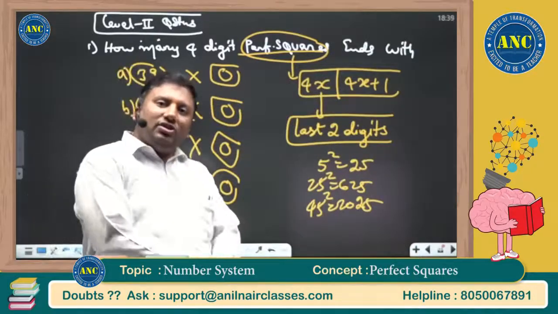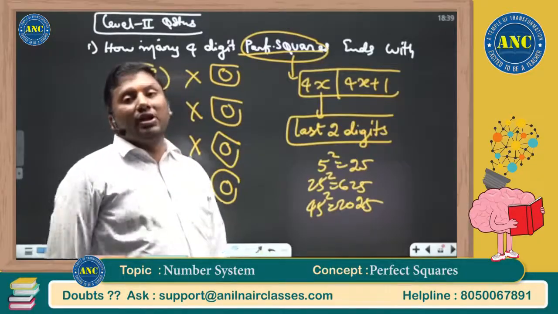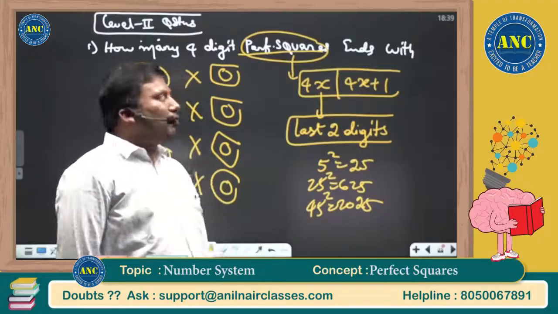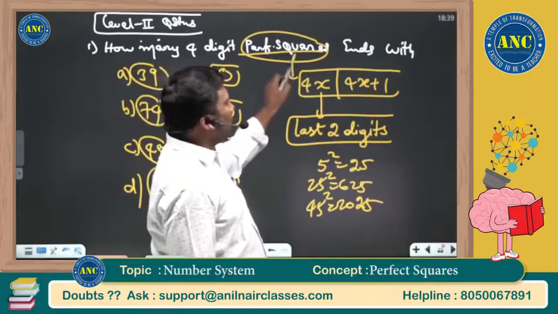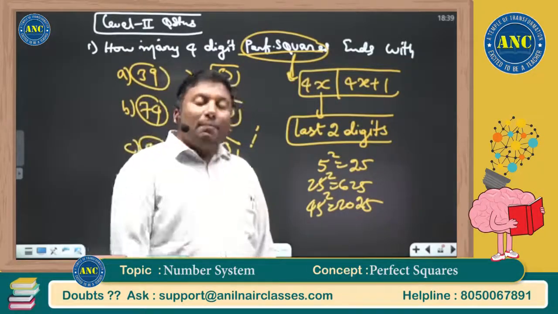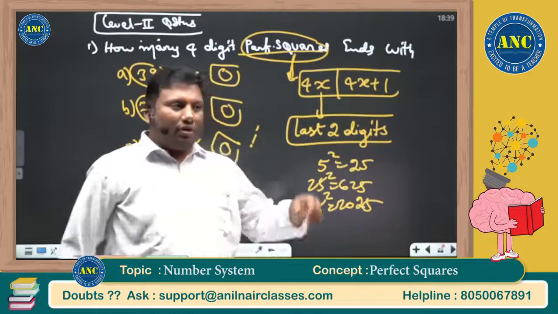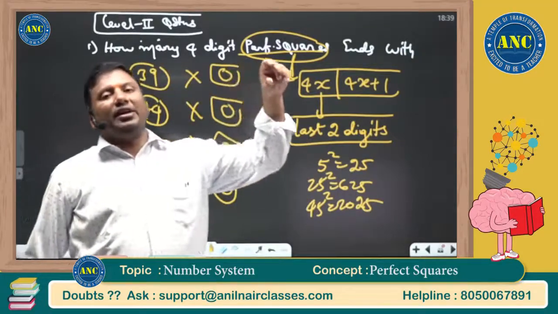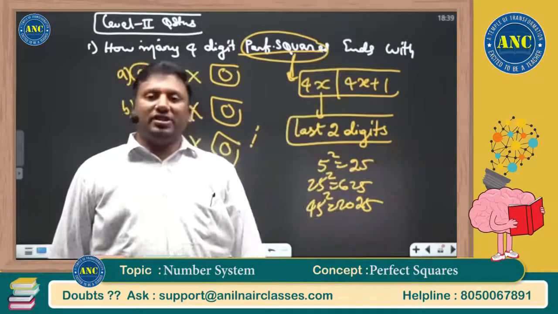What is the learning in this question? Any perfect square should be of the form 4k or 4k plus 1. If it is a perfect square, it is of the form 4k or 4k plus 1. The reverse may or may not be true. Suppose I take 29, it is 4 into 7 plus 1.